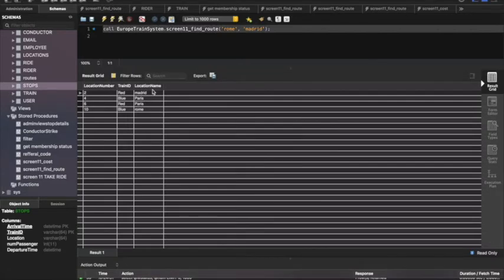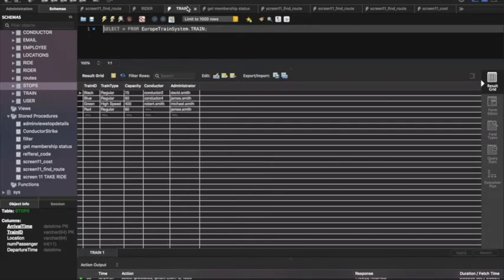This gives me the best possible route from Rome to Madrid with the least number of transfers. Here we can see that the number of stops is 10 and the train IDs are red and blue. In order to calculate the cost of the route, we need to find out what type of trains red and blue are. For this, we can go to the train table, and here we see that the red and blue trains are both regular trains.